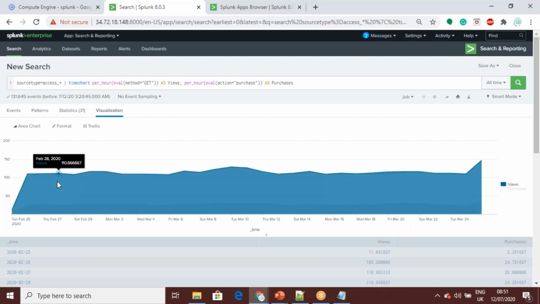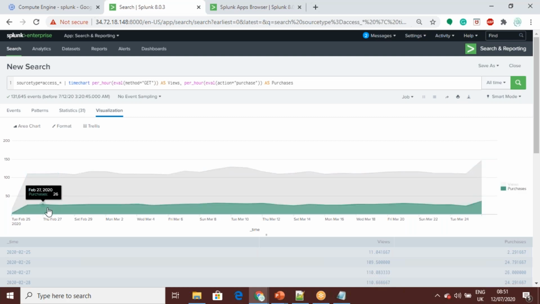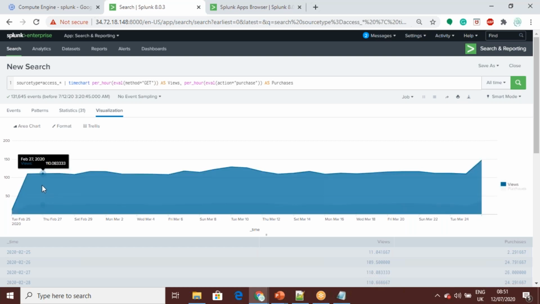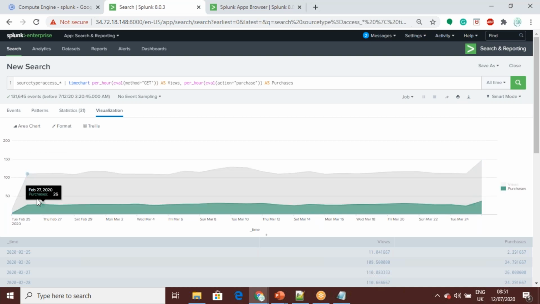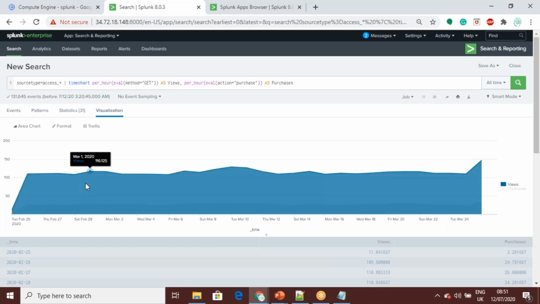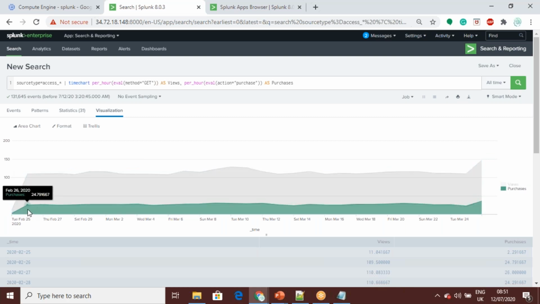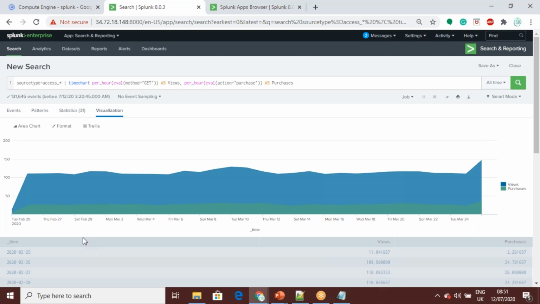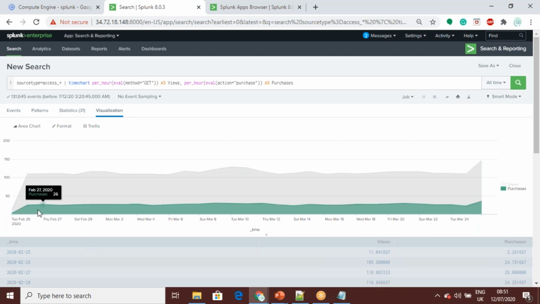You can see here that people are just browsing for this much time, just viewing the product, but the actual purchases are only this much. This area chart is much clearer. People are viewing very high, but actual purchases are less than 50, a very small number. This way we can easily identify that people are browsing for more time but not buying, though some purchases did happen.